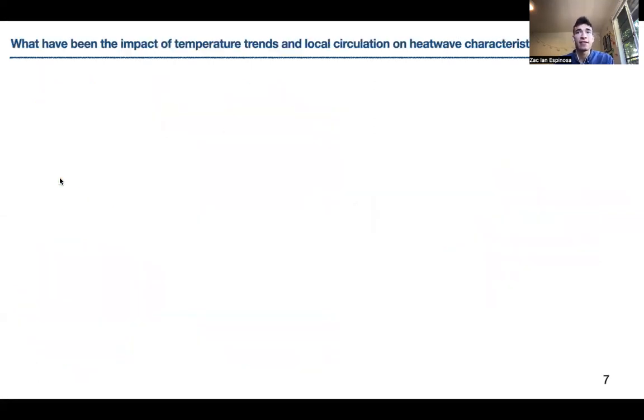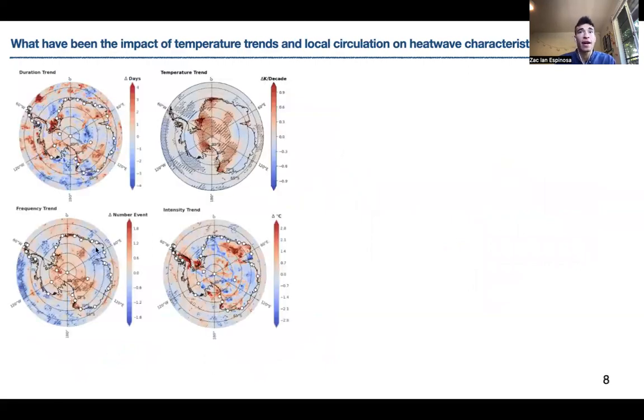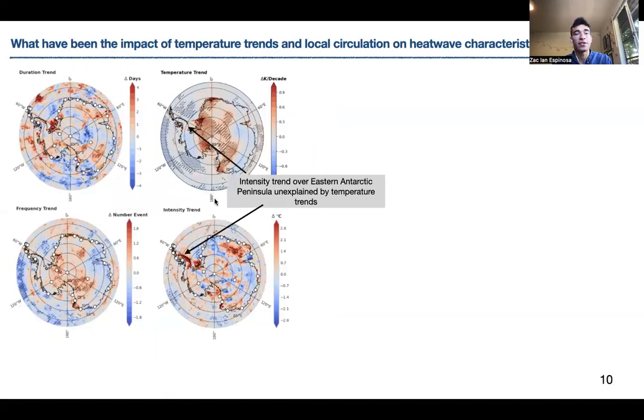Next, we were curious to see how these characteristics have changed over the historical record. So here we show the spatial pattern of changes in frequency, intensity, and duration, as well as the raw temperature values between 1980 and 2022, with stippling indicating statistical significance. So we notice first that the spatial pattern of changes in frequency are well explained by changes in the temperature trends. But we also notice that the trend of increased intensity of heat waves on the eastern coast of the Antarctic Peninsula is unexplained by temperature trends.